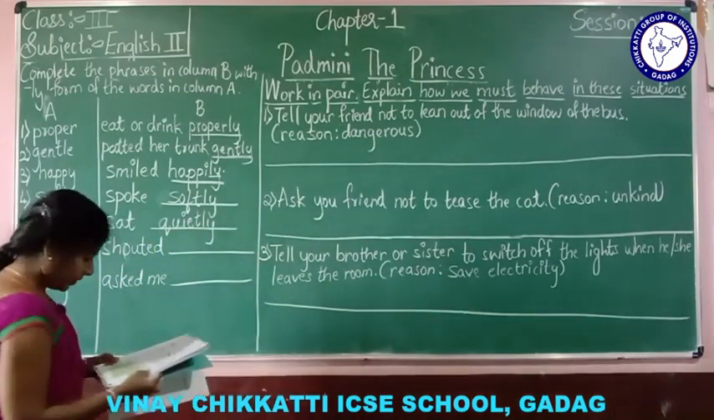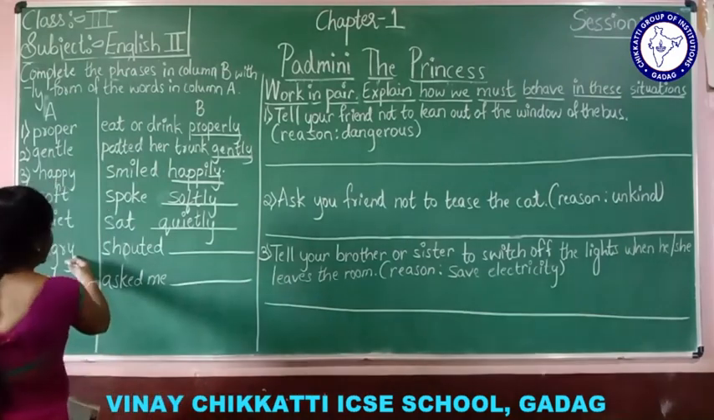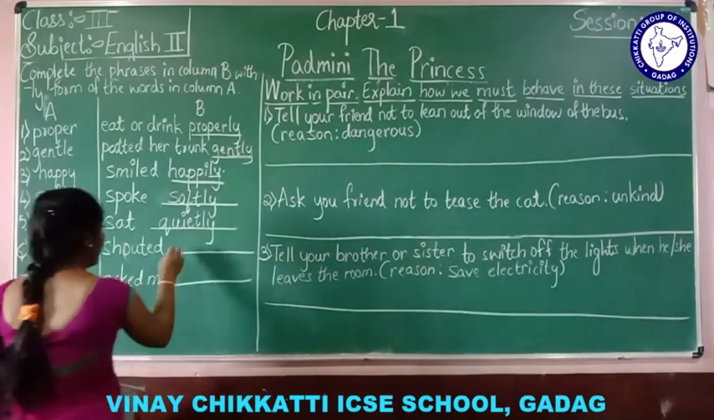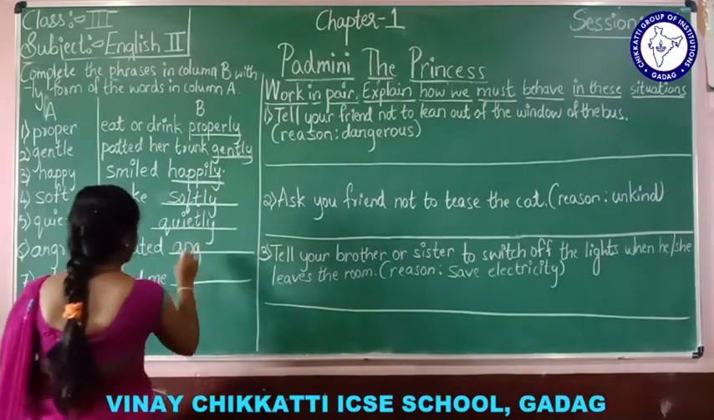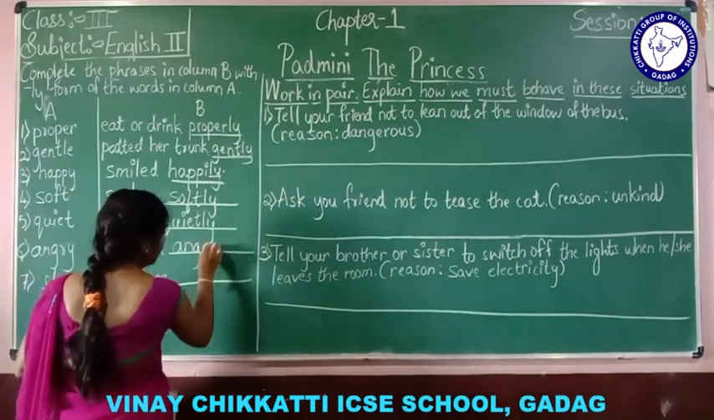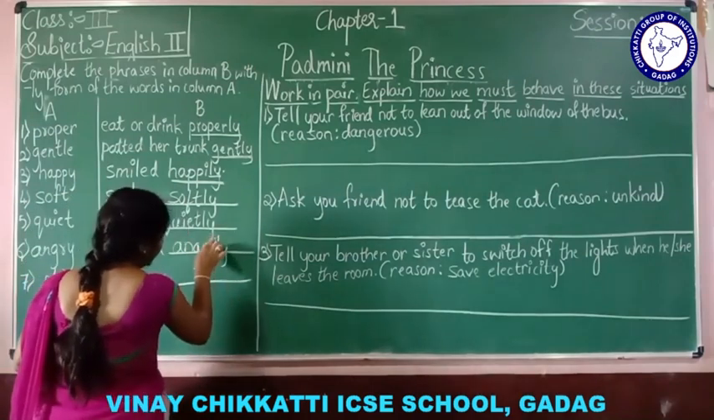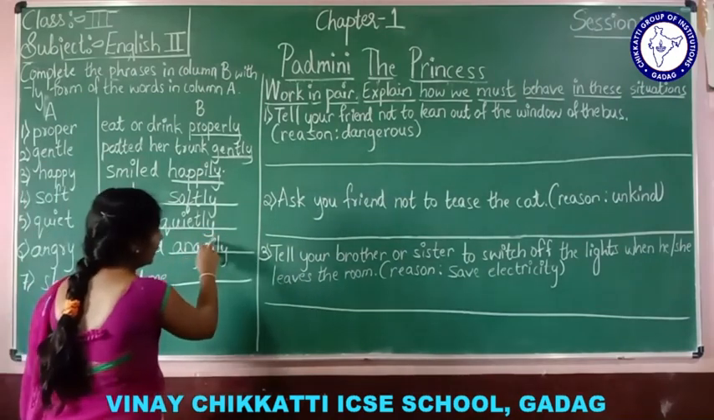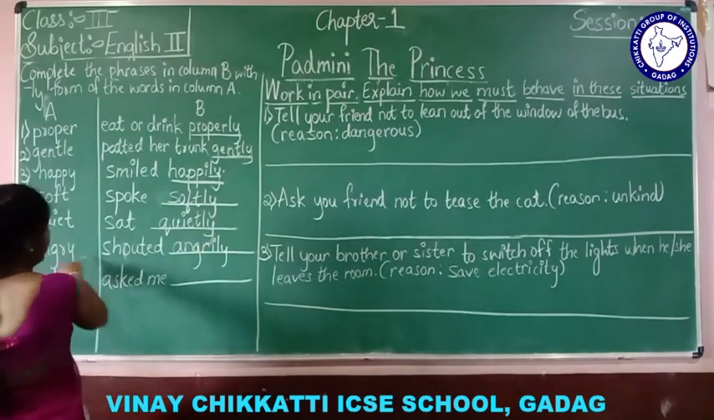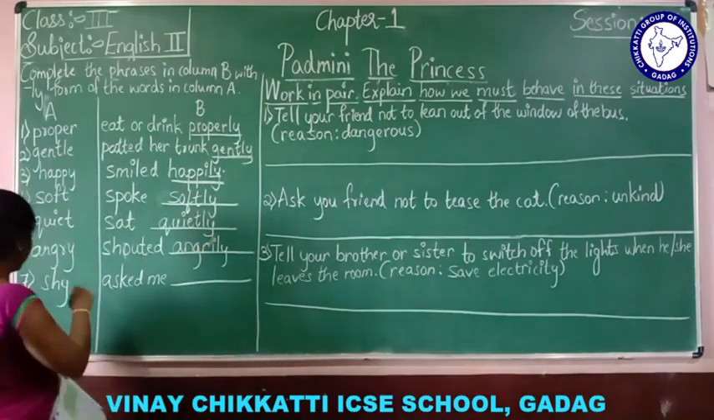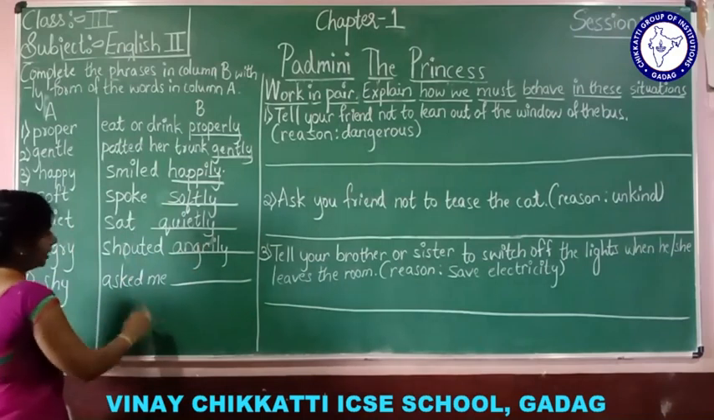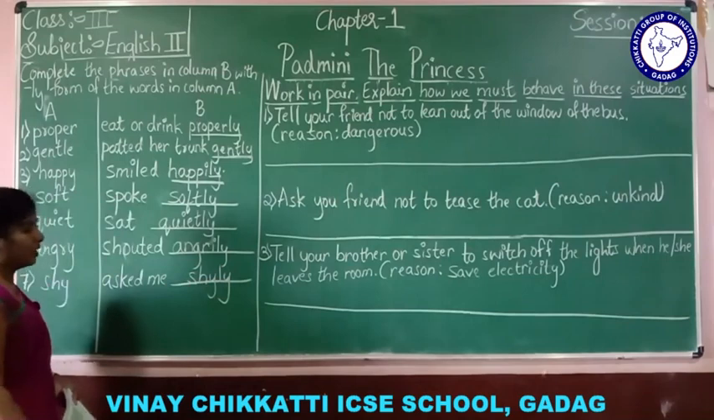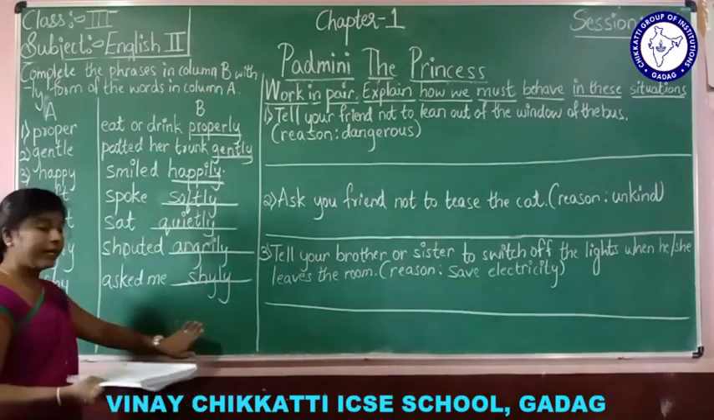Quietly. Understood? Next one, angry. Angry means here shouted angrily. Shouted angrily. Okay. See here. Angrily. Understood? See, angry, shouted angrily. Next one, shy. Asked me shyly. Shyly. Asked me shyly. Understood? Understood this, students?